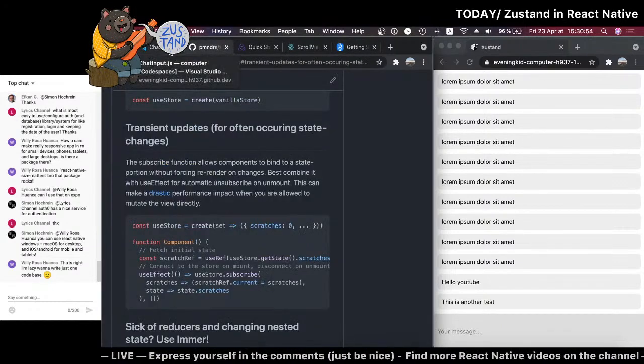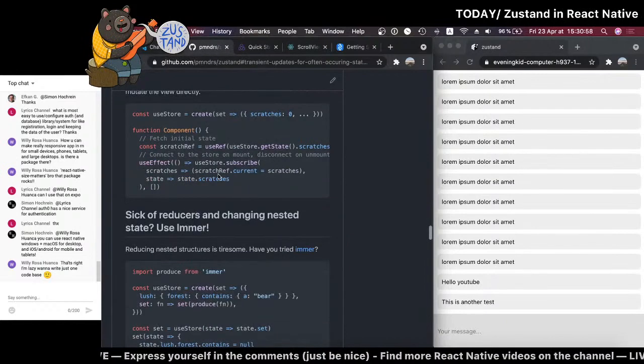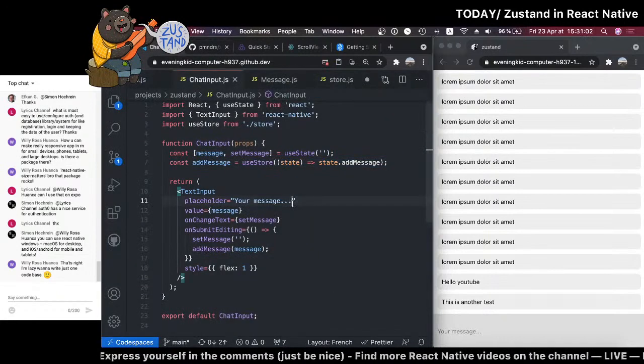But this live stream is about Zustand, so let's not talk too much about it. That's my 2 cents. I think it's nice, but I don't really see why it's better than Redux with Redux Toolkit. And if you really want something that looks very much like how React works with state, I personally prefer Recoil. If you haven't tried it, I'd highly recommend it to you.